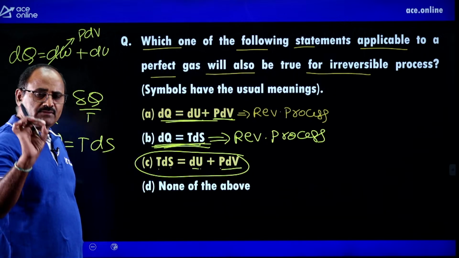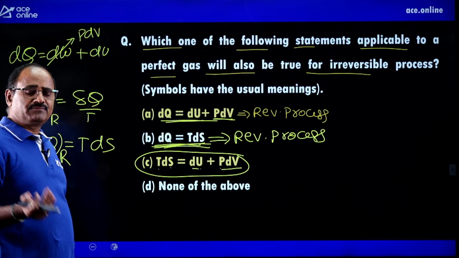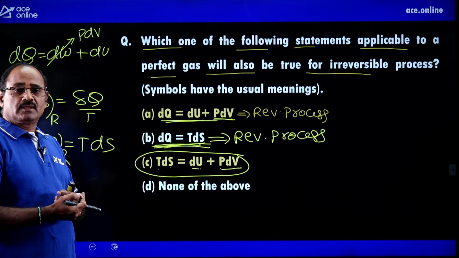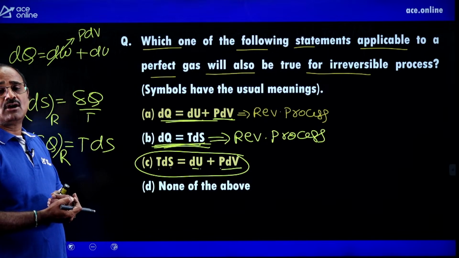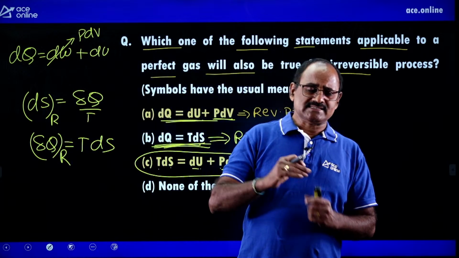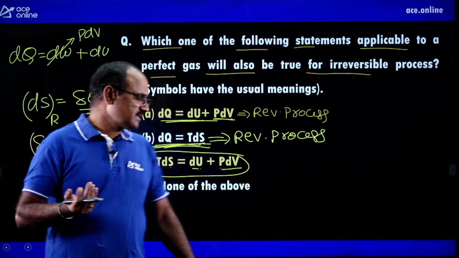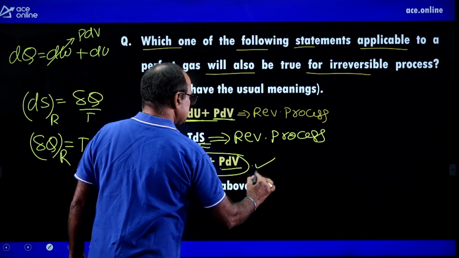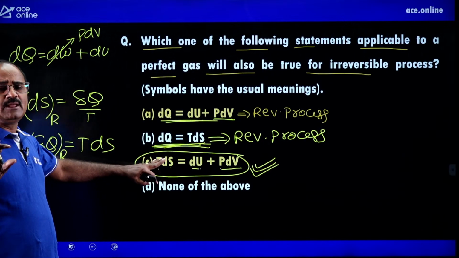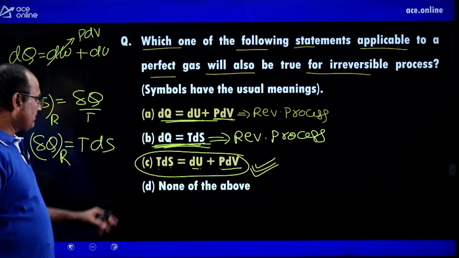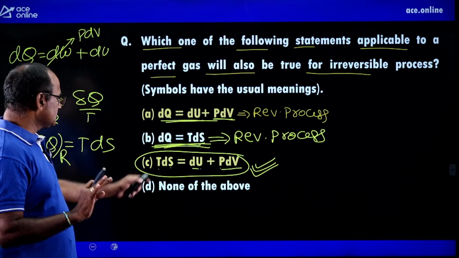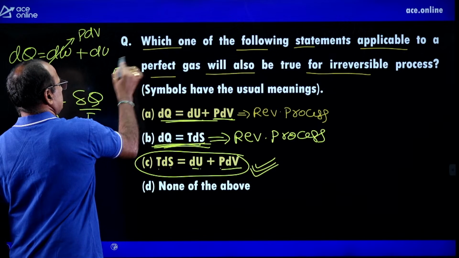Dear friends, remember the equation which is maintaining only properties is valid for both reversible process and irreversible process, because the properties do not care about the reversibility or irreversibility of the process. Once again, the equation which is maintaining only properties is valid for both. Therefore, option C is absolutely correct. That kind of equation is applicable for both reversible and irreversible processes. That's why I selected option C. It is also a most expected question, 5-star question, right?